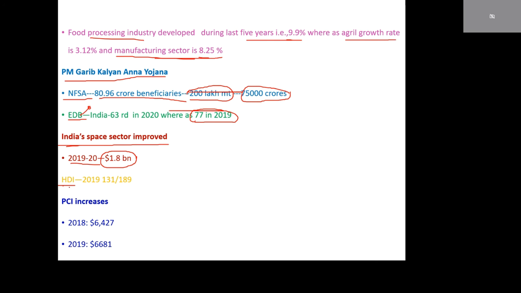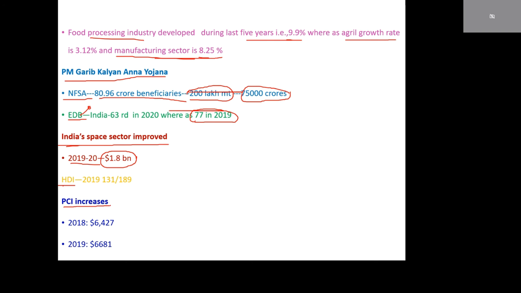Human Development Index means it is not based only on income, but education and health are also taken as priorities. During 2019, there were a total of 189 countries. India got the 131st place among 189 countries during 2019.